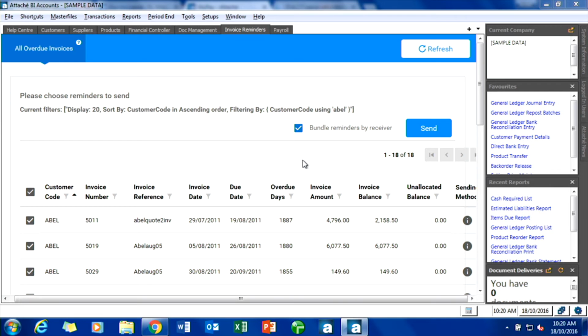It would then send the cover letter and a copy of every single one of those invoices. So they get a copy of those. Okay? So a fantastic tool that's within the system already and very, very easy to use. Okay? So that's one of the ones that's part of the Big Four.